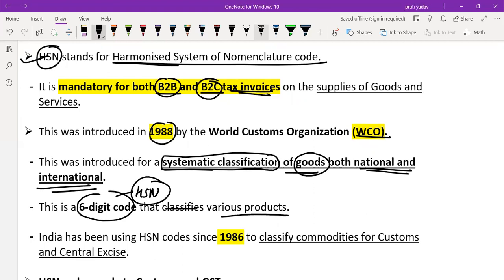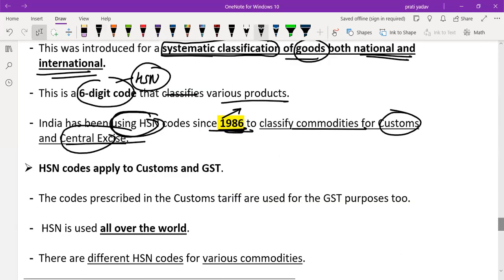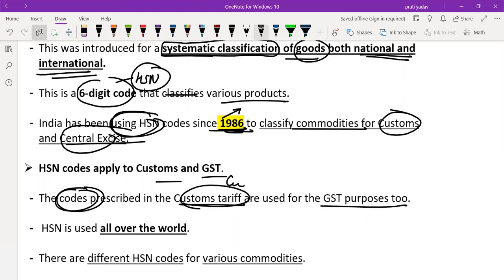India has begun using HSN since 1986. It was introduced by the WCO in 1988, but India started using HSN since 1986 only to classify commodities for customs and central excise. HSN is used also for collecting excise duty and GST. So HSN can apply for customs and GST. The codes prescribed in the custom tariffs are used for GST purpose too.